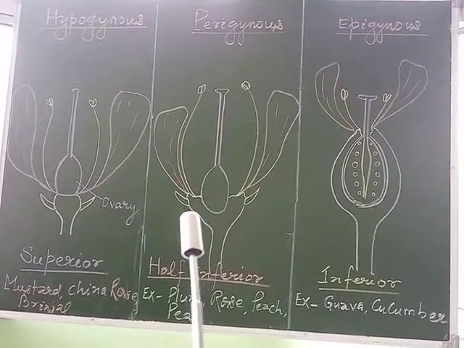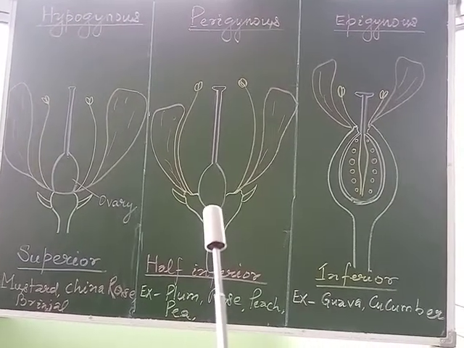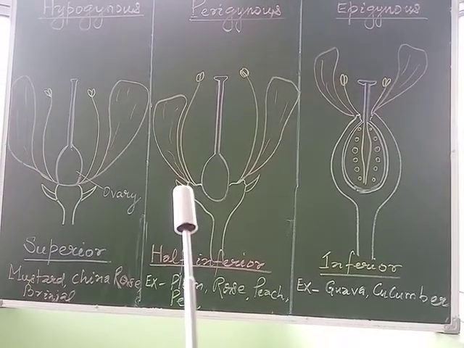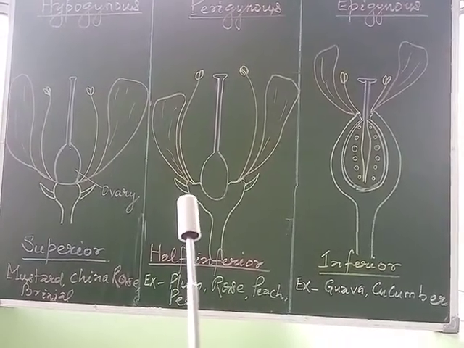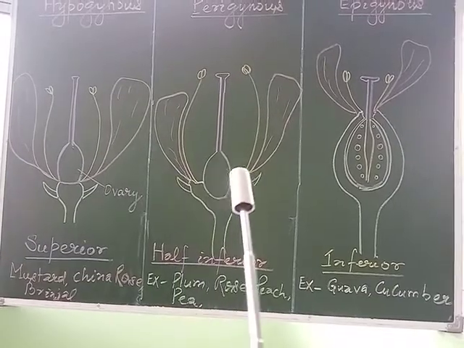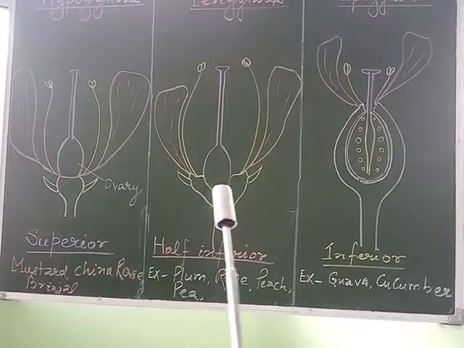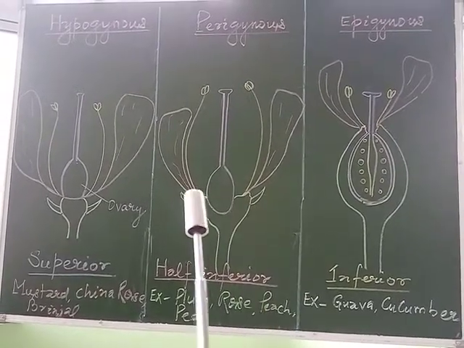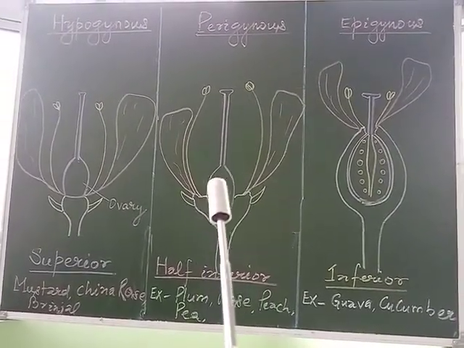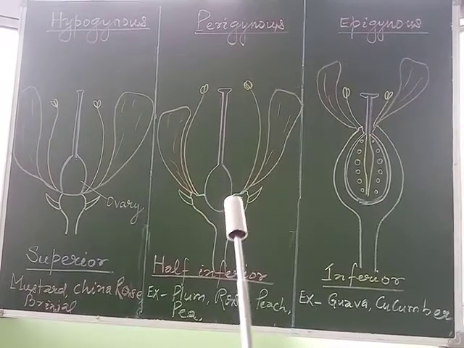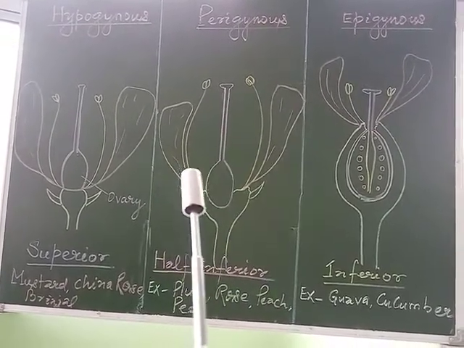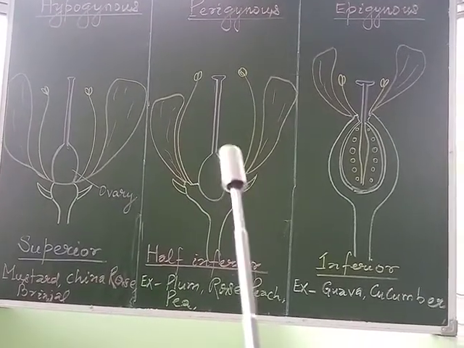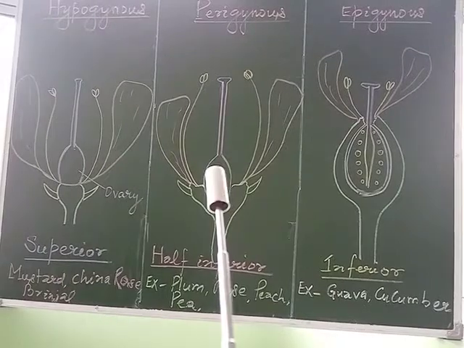Whereas in the case of perigynous flowers, the ovary is situated in the center and the other parts of the flower are located on the rim of the thalamus, almost at the same level.